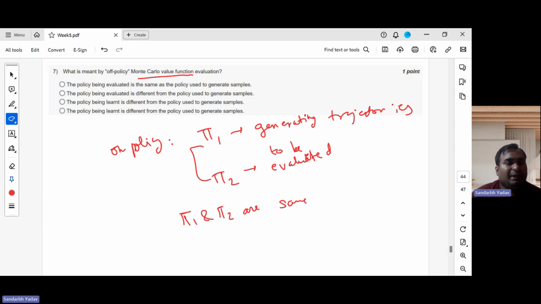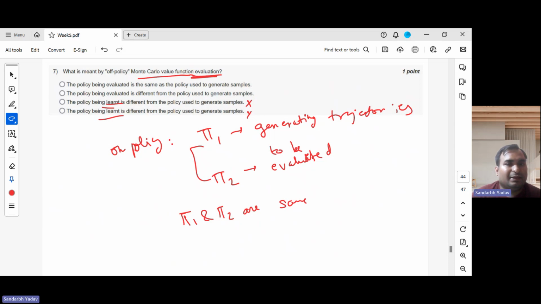But in off policy, you might have watched the video in which we used the concepts of importance sampling. So what was the difference in off policy? This is a single option correct. One thing to note is that Monte Carlo value function evaluation is considering evaluation, so learning options definitely are not there. We are not interested in learning the policy as of now. Currently, we are only interested in evaluating the policy using Monte Carlo simulations, kind of averaging over samples.